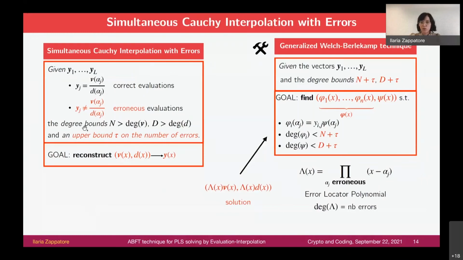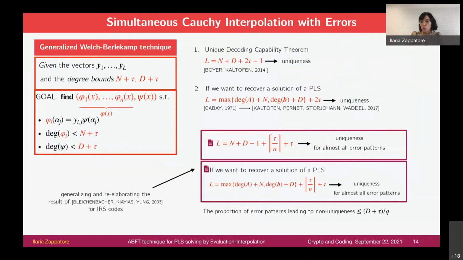We can apply it to solve our initial problem, which is the problem of reconstructing a vector of rational functions by its evaluations. We can apply a generalization of the Welch-Berlekamp decoding technique and reconstruct this solution here, where again, lambda is the error locator polynomial. And once we get this solution, then we can recover V and D, which is the solution of our initial linear system.